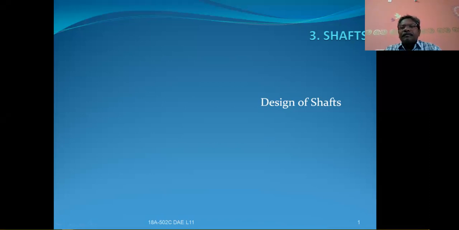In the previous lesson, we discussed shaft design based on strength. In the subtopics, shaft design based on torsion only and shaft design based on bending only, we have completed so far.